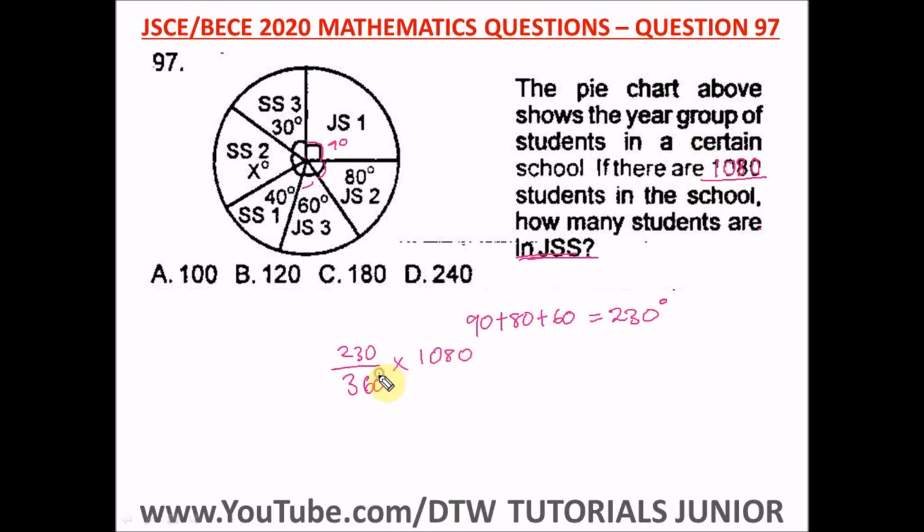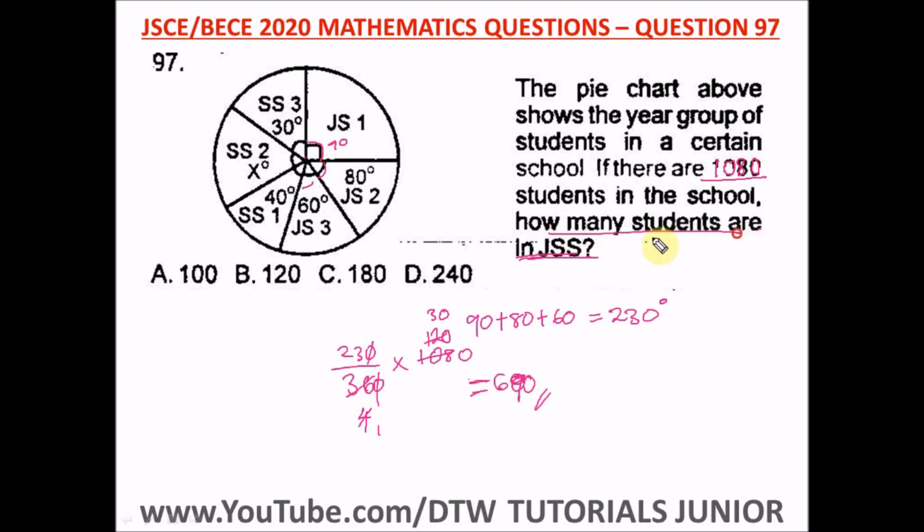Then times the total number of students, 1080. So this will cancel out this, and let's say we punch in our calculator, or can we just cancel? 9 will go here 4 times. 9 in 108 will go 12, and add a 0 here. So 4 here, 1, and 4 in 120 will go 30 times. So we have 23 times 30. And what's 23 times 30? That's going to give us 690. So we have 690 students in the JSS class.